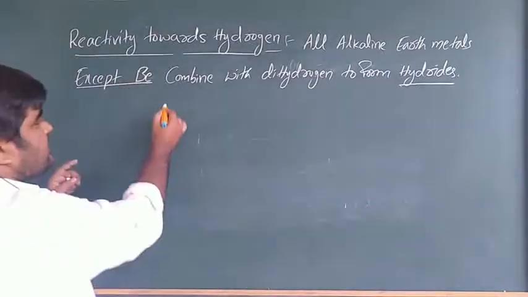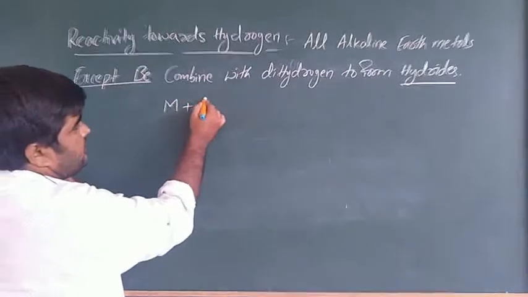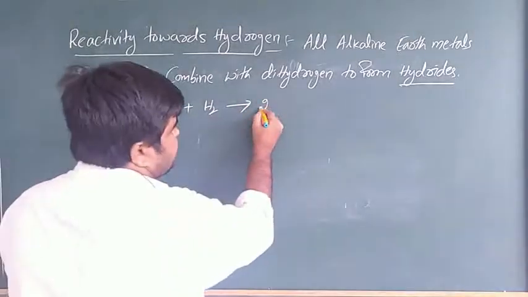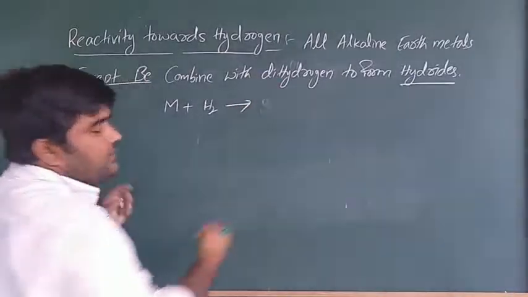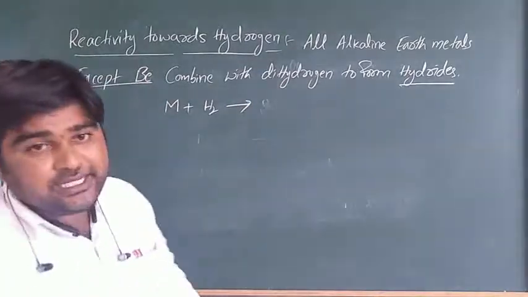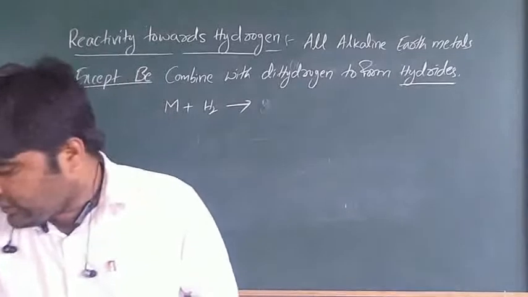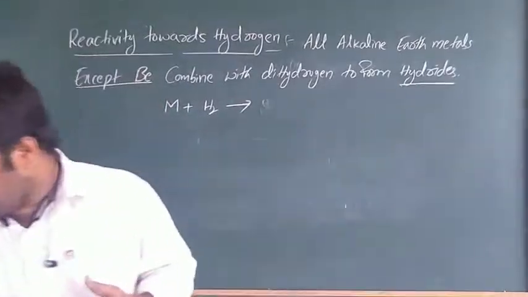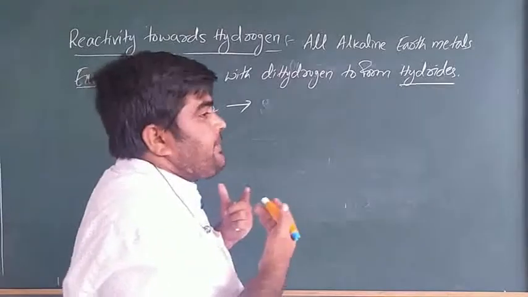For example, metal reacts with hydrogen to form metal hydrides. Directly they combine to give MH2 type alkaline earth metal hydrides.